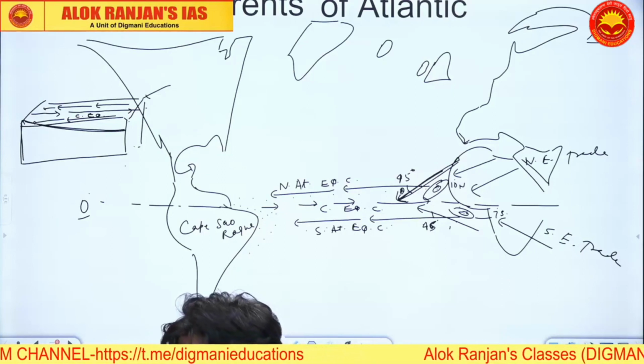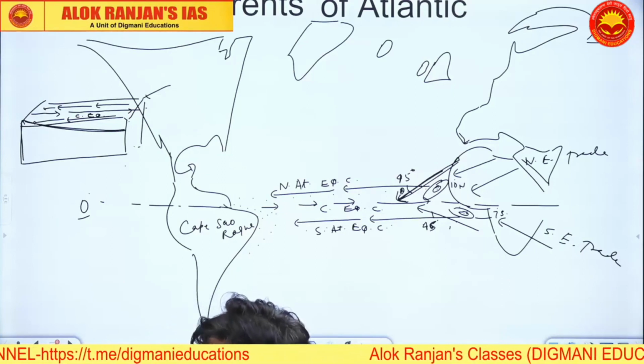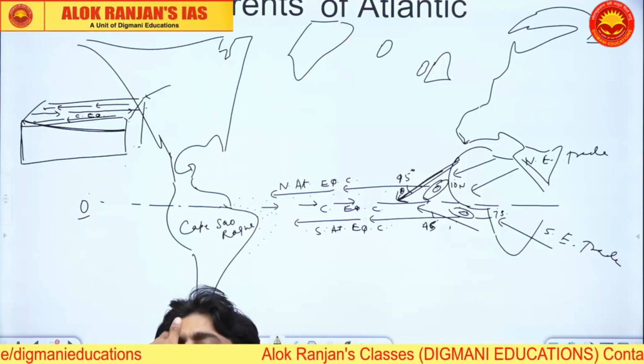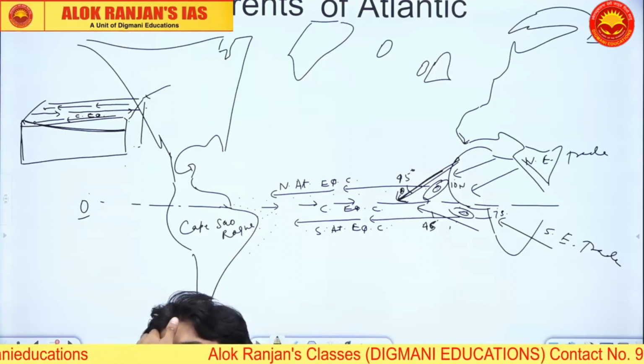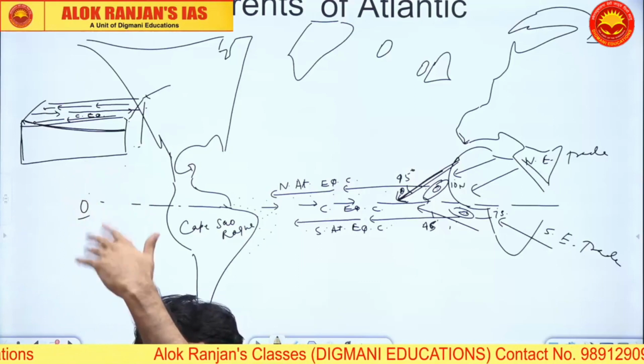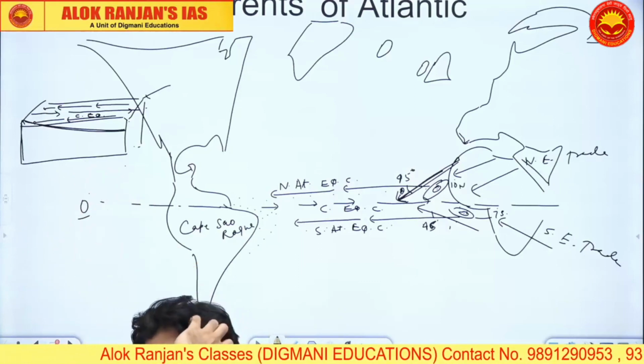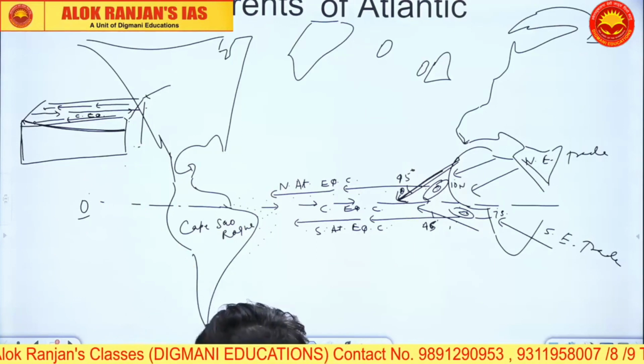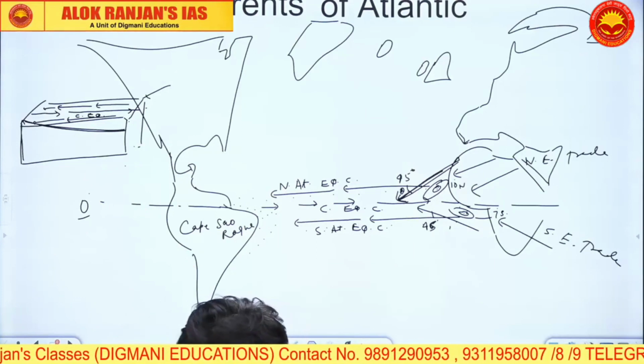Next point, offshore trade winds drive the coastal water